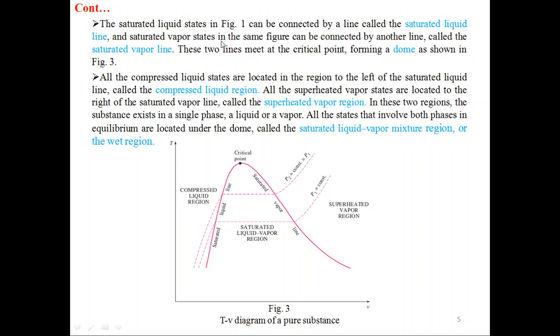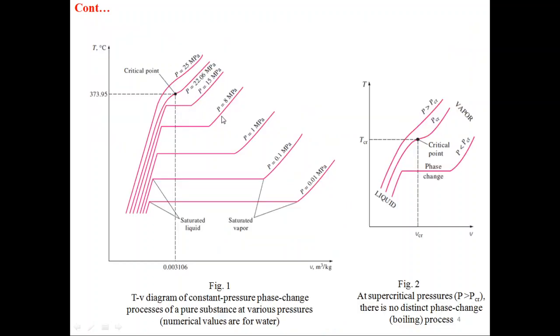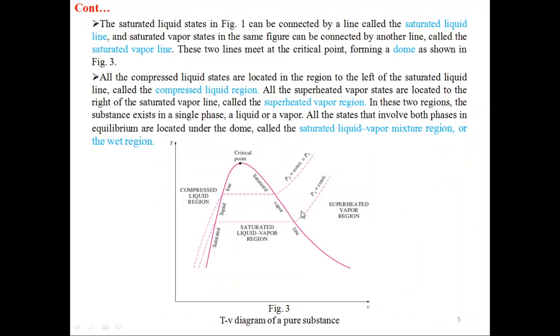Saturated vapor states in the same figure can be connected by another line called the saturated vapor line. If you connect these points, this one, then this, then this, up to critical point, then it will form a line, and this line is saturated vapor line. These two lines meet at the critical point, forming a dome as shown in figure 3. So when you form saturated liquid line and saturated vapor line, it will form a dome like this. This is the dome.